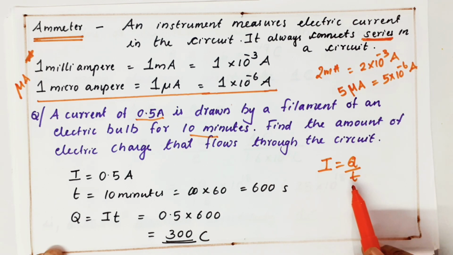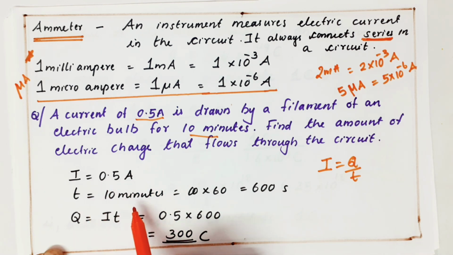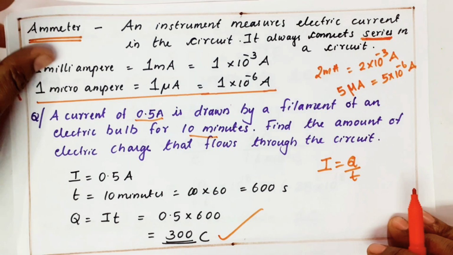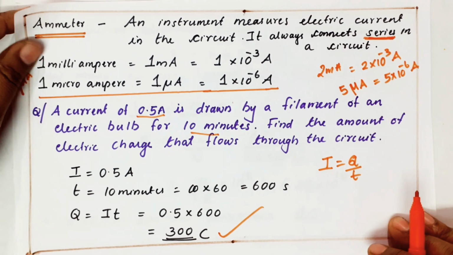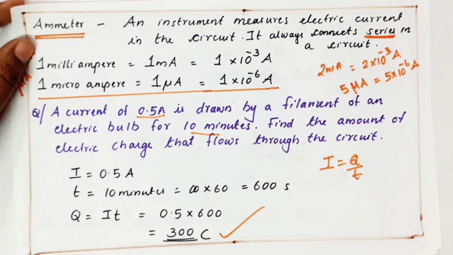So what is Q? Cross multiply, Q equals I t. I they gave in the question as 0.5 ampere. But for confusing, they gave time as 10 minutes. You know that the SI unit of time is seconds, so we should convert minutes to seconds. That is 600 seconds. So Q equals I t, 0.5 into 600, that is 300 coulombs. I hope you understood this. So ammeter is an instrument used to measure current. It connects in series in a circuit. Then I told about milliampere 10 power minus 3, microampere 10 power minus 6 and a numerical.